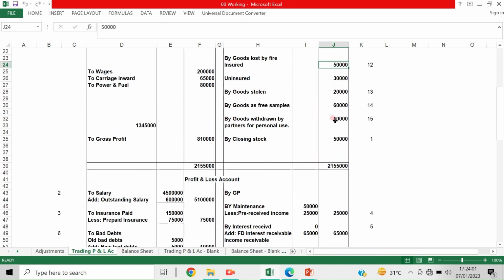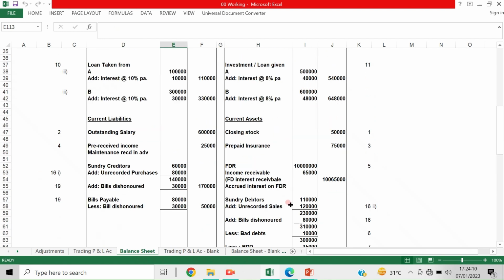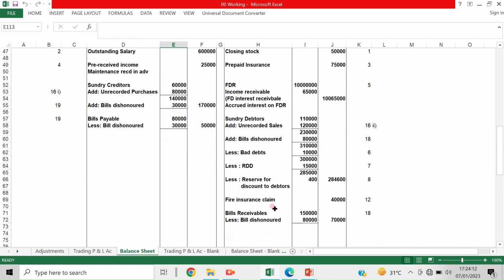Now out of that, what is receivable from the insurance company, that is the 12th point, the insurance claim recoverable from the insurance company is 40,000. So fire insurance claim receivable is 40,000.